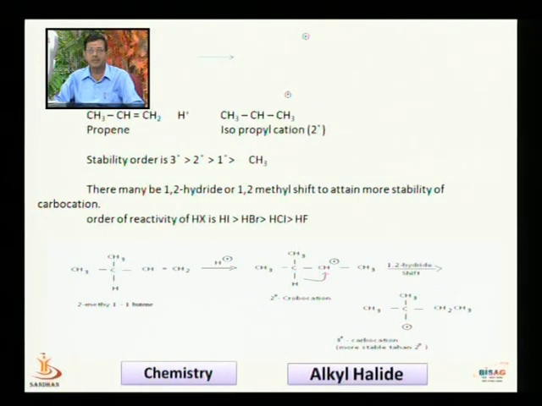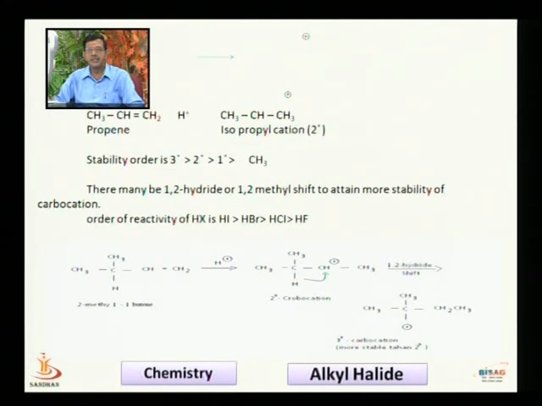we get CH3, CH2, CH2 plus, a propyl carbocation. It is a primary carbocation. Similarly, for CH3, CH double bond CH2, if H plus is added to the CH2 carbon, we get the isopropyl cation. Now the stability of carbocations is tertiary greater than secondary greater than primary greater than methyl carbocation.